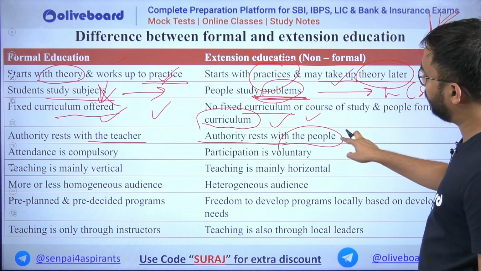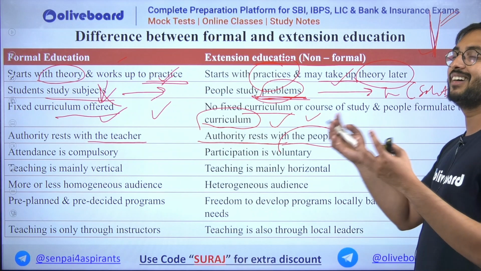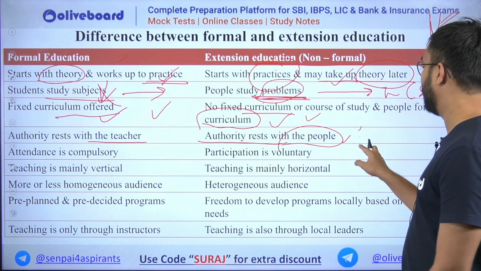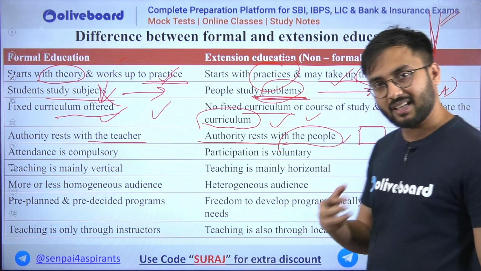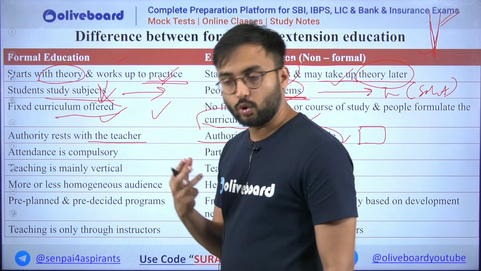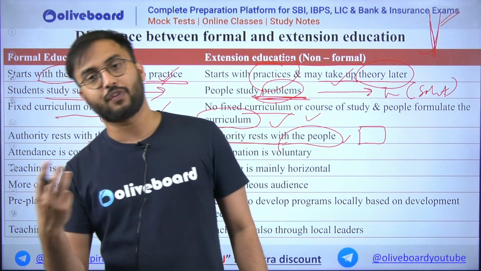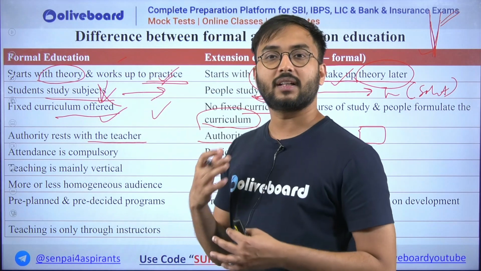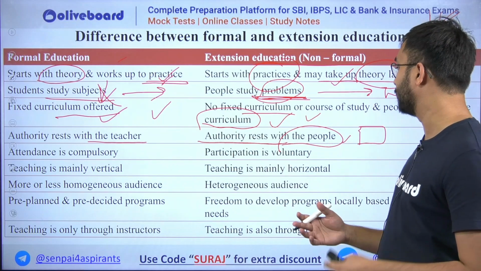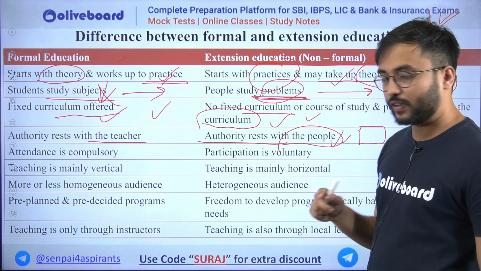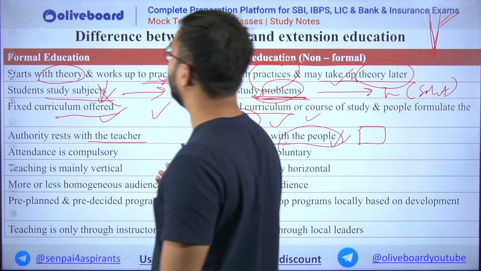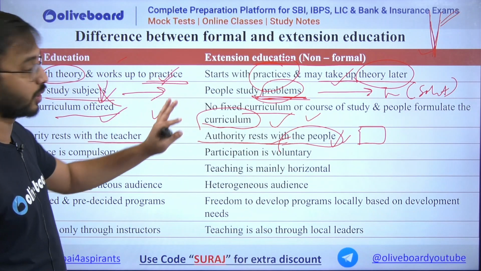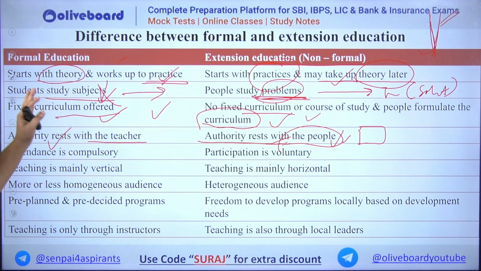So it rests with people in the sense of what? Here overall learning, understanding capabilities and initiatives are totally based on us. For example, if I am really interested to know about crops and the problems of the crops, I'll be going into the field, making analysis, getting overall results, and trying to find solutions to the problems. In this way, the authority of your education rests on the person who is trying to learn through extension education. Here the authority is with people, whereas in formal education it is with